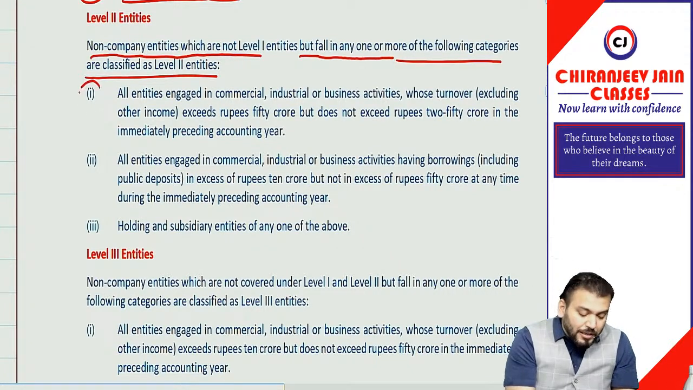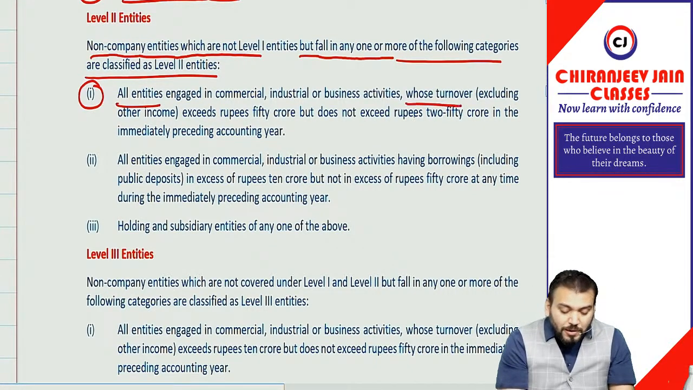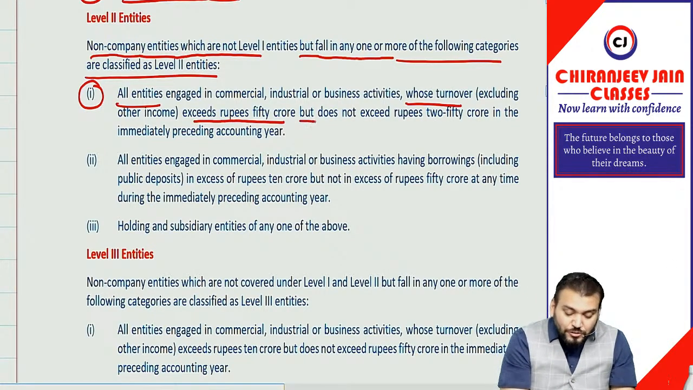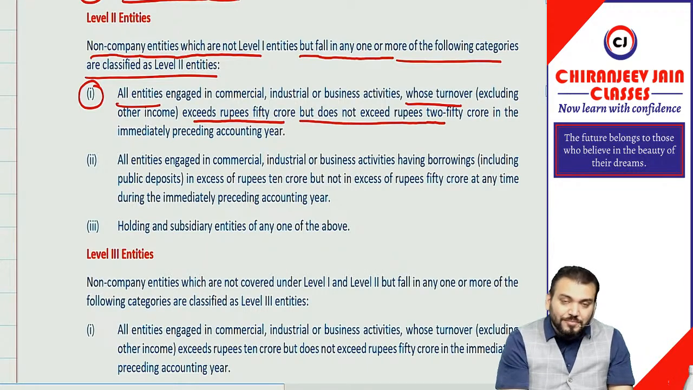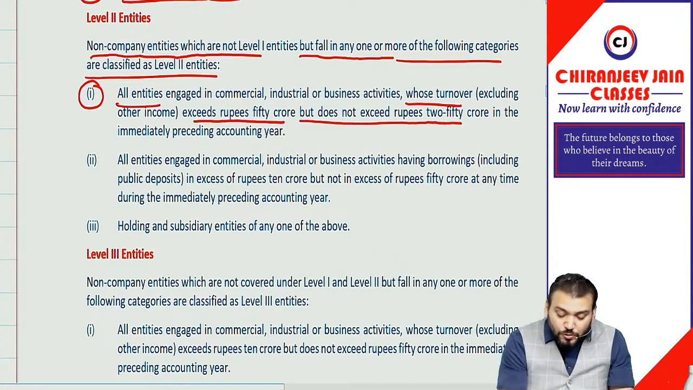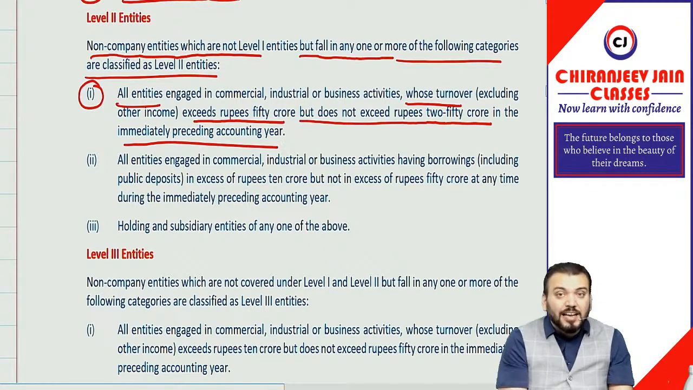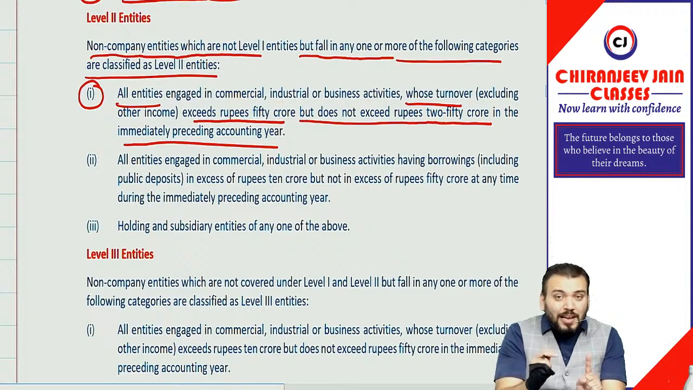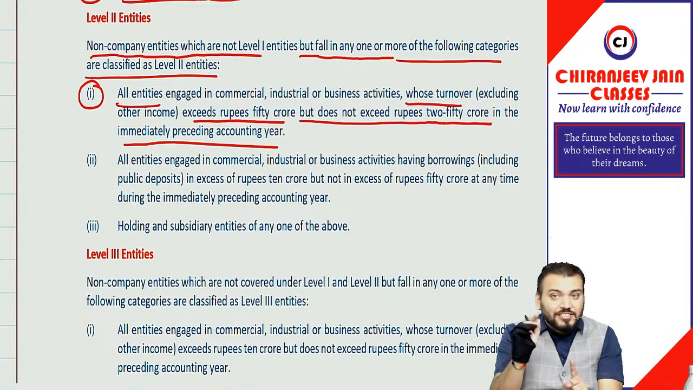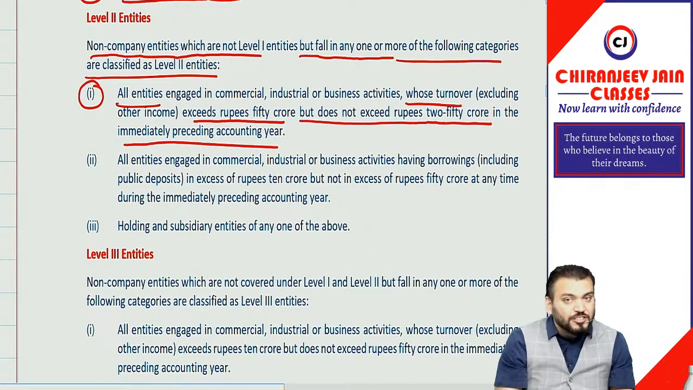Point number 1 is what? All entities whose turnover exceeds 50 crore, not 5 crore, but does not exceed rupees 250 crore in the immediately preceding accounting year. So whose turnover exceeds 50 crore but does not exceed 250 crore, because if it exceeds 250 crore then it will become level 1 entities. Correct? Yes, sir.